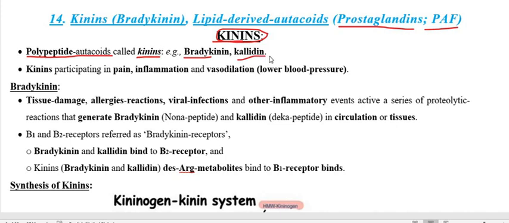So both bradykinin as well as kallidin are kinins, and kinins are classified under the polypeptide autocoids, that is the protein autocoids.